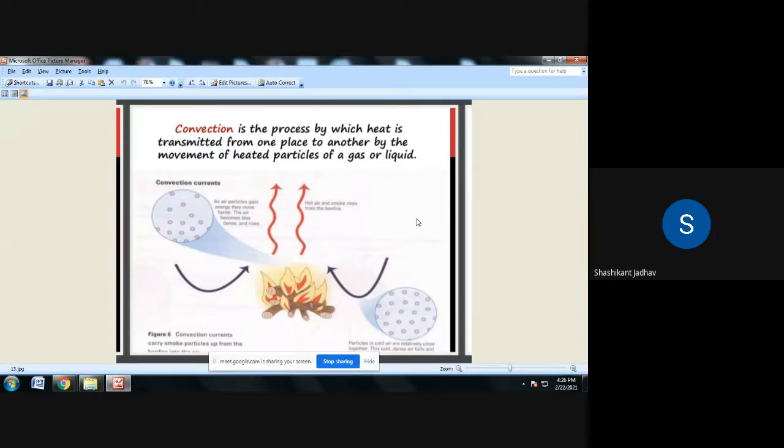Convection does not occur in solids because the particles within are tightly packed.